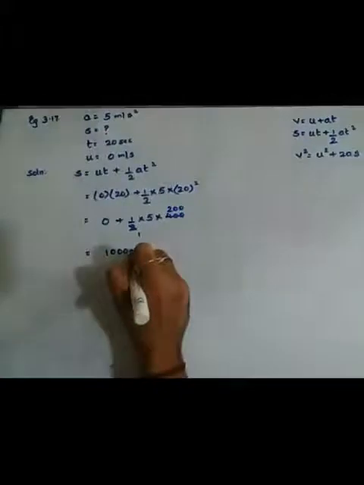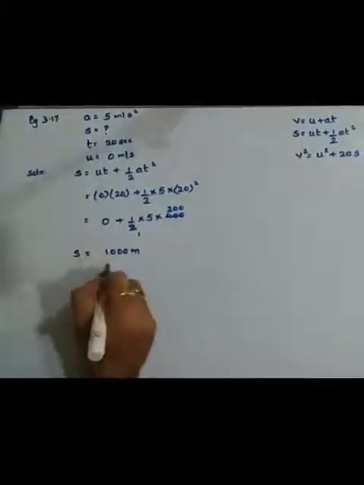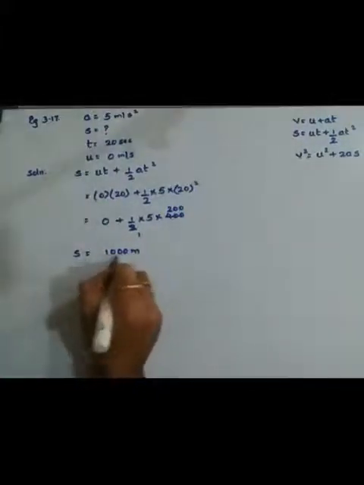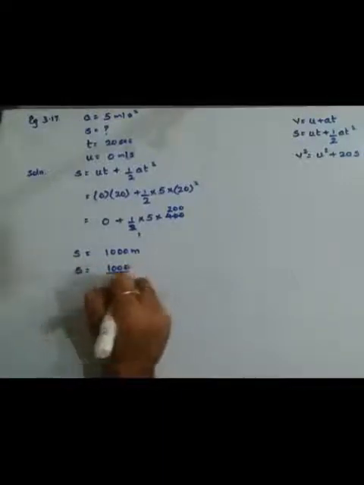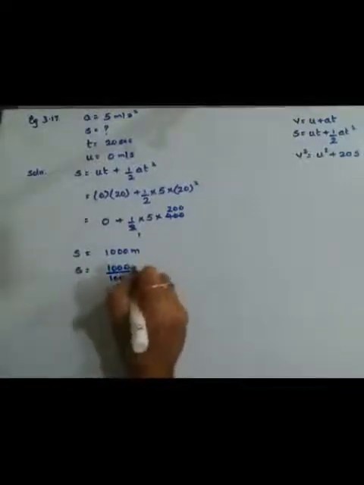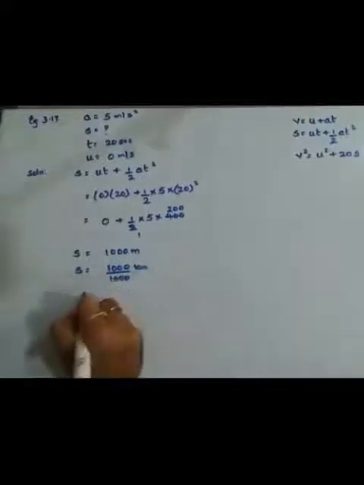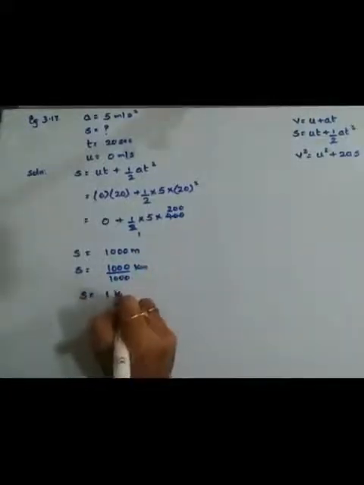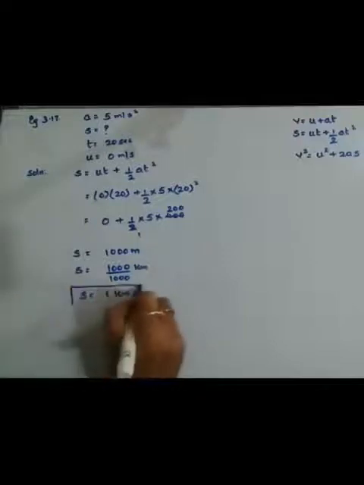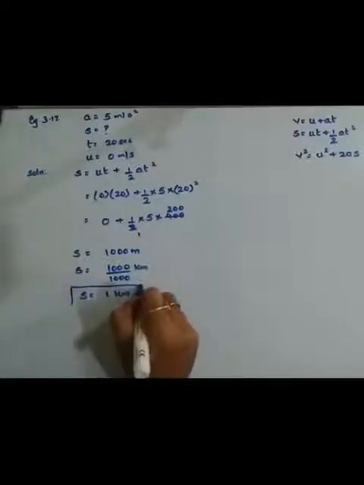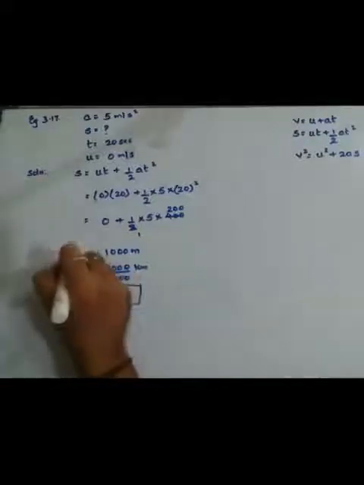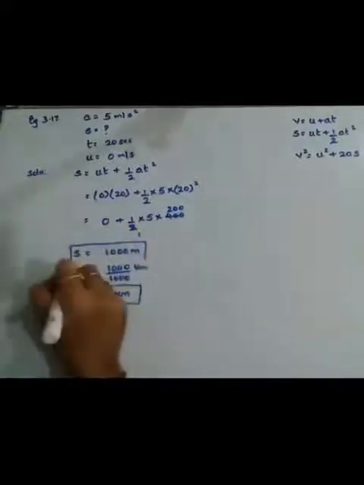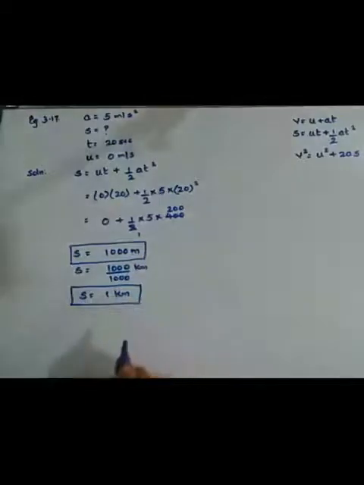It is in meters, so 1000 meters. Since it is a bigger number, we better convert it into kilometers. 1000 divided by 1000 gives S equal to 1 kilometer. Therefore the distance covered by the racing car is either 1000 meters or 1 kilometer.